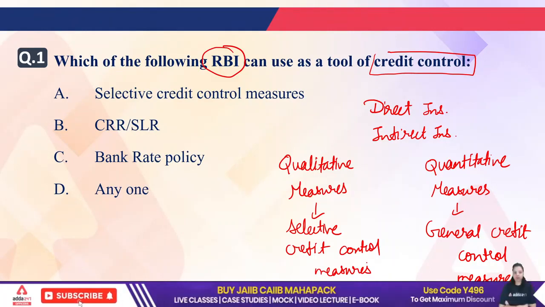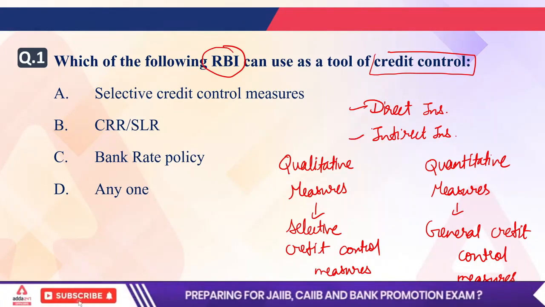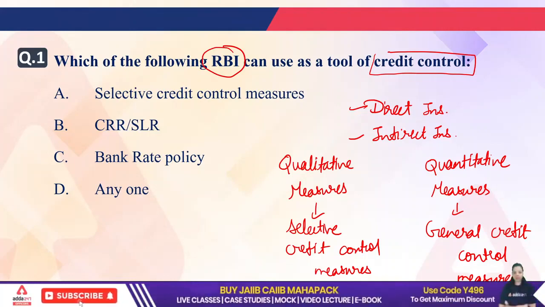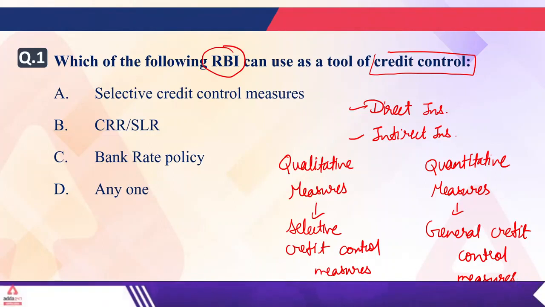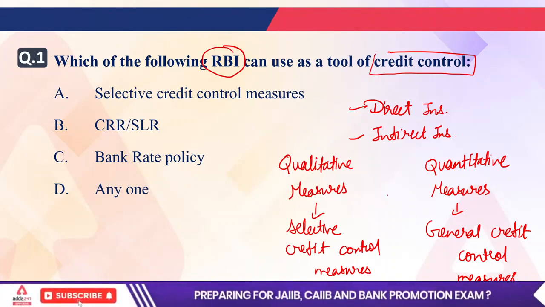Okay, so direct and indirect instruments you already know. The direct instruments are CRR, SLR and refinance facility. Indirect instruments, you have seven instruments: bank rate, repo rate, reverse repo rate, MSF, LAF, OMO. These are the indirect instruments. So we have qualitative measures and we have quantitative measures.